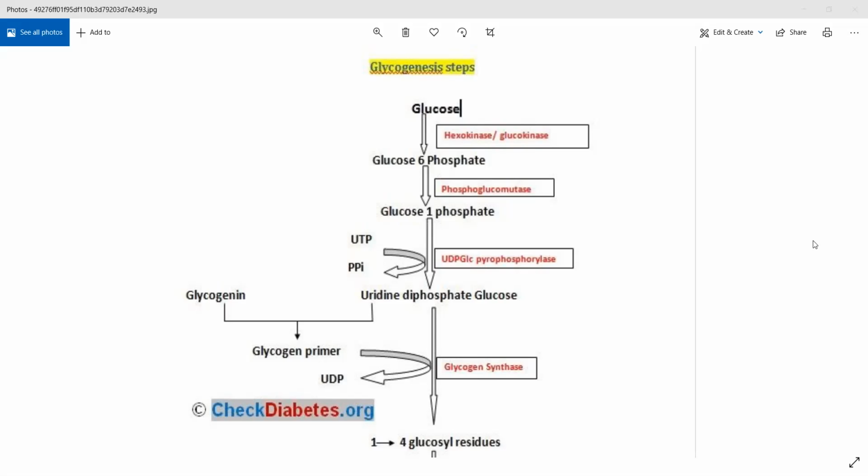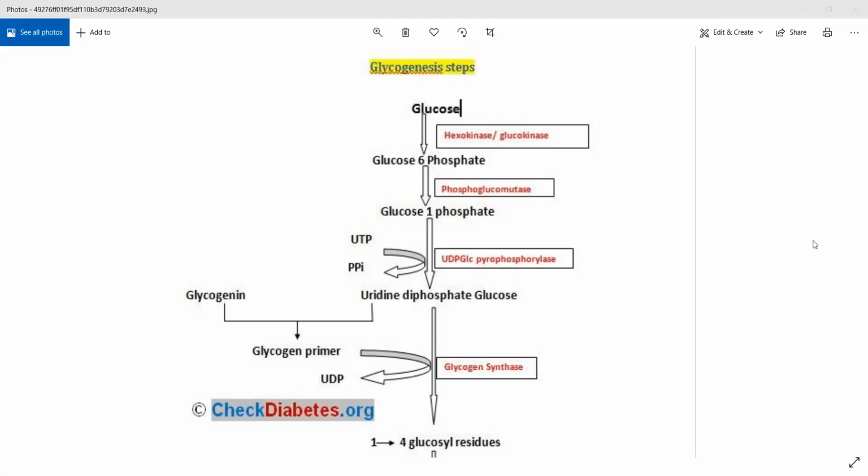Now comes the interesting part. A new molecule comes and attaches to glucose 1 phosphate, called uridine triphosphate, UTP. And how does this attachment happen? Instead of UTP donating a phosphate, which is what you would expect in phosphorylation, that does not occur. In this reaction, UTP will get dissociated. It will break down into UDP, uridine diphosphate, and inorganic pyrophosphate, that is PPi. What you see on the screen, PPi, is the inorganic phosphate. The UDP that is left, uridine diphosphate, gets attached to glucose.